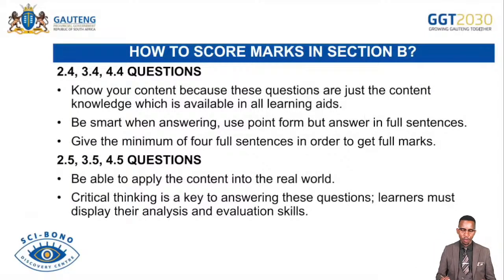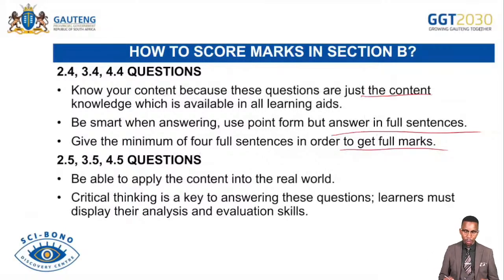2.4, 3.4, 4.4, how can you score marks? Know your content, because these questions are just the content knowledge which is available in your learning aids. And then be smart when answering, use point form, but answer in full sentences. Do not list, because if you list, you find yourself getting the maximum of 4 marks. You need to discuss here in full sentences. Give the minimum of 4 full sentences in order to get full marks for 8 marks. But you can go beyond 4 points if you are not interested in some of the points you have mentioned. 2.5, 3.5, 4.5. Be able to apply the content into the real world.